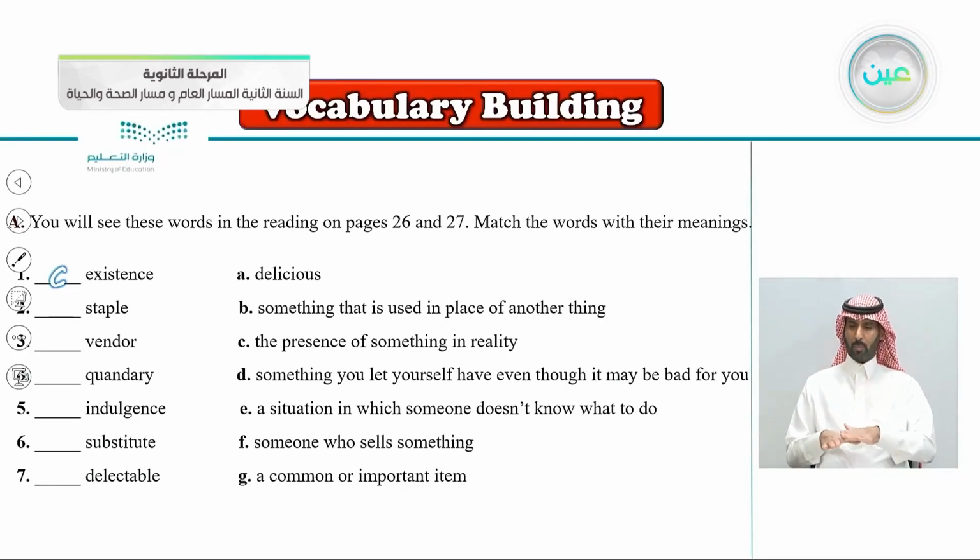Number two, staple. Staple goes with the letter G, common or important item. So staple means an important item or maybe a common item. Vendor.